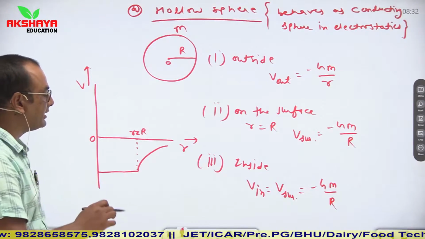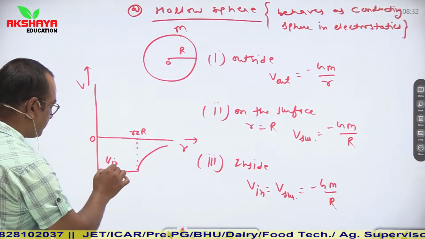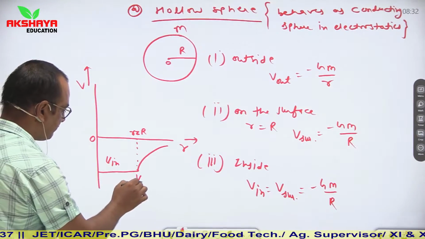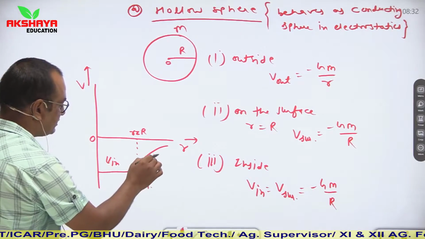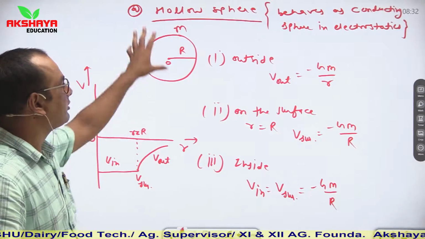So this is the graphical representation. Here it is V in, this relation is for V surface, and this is for V out.